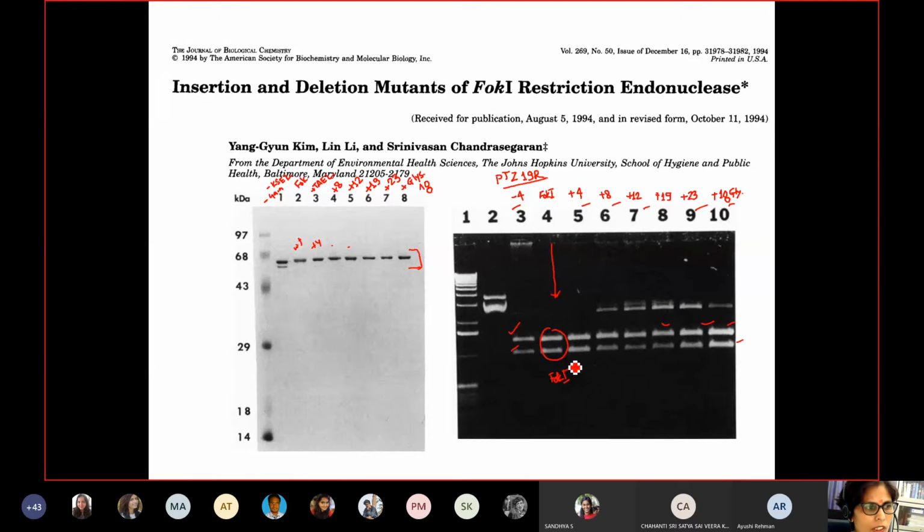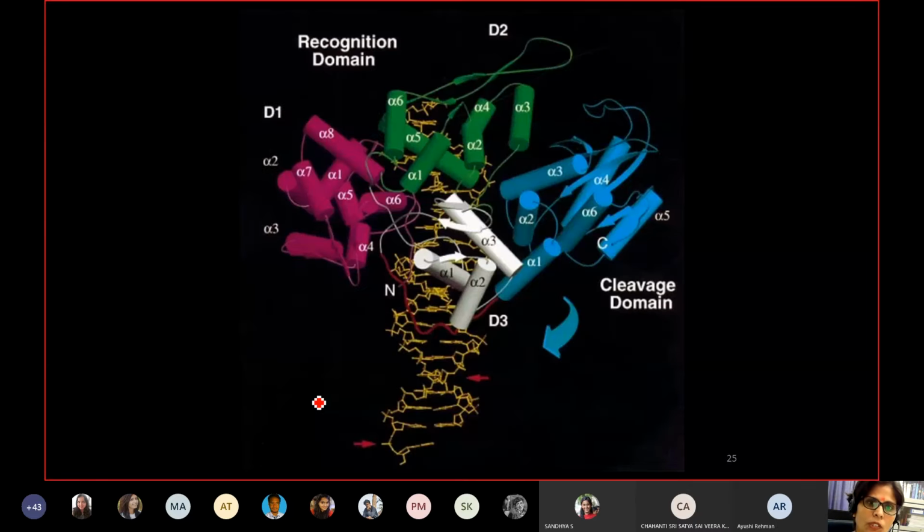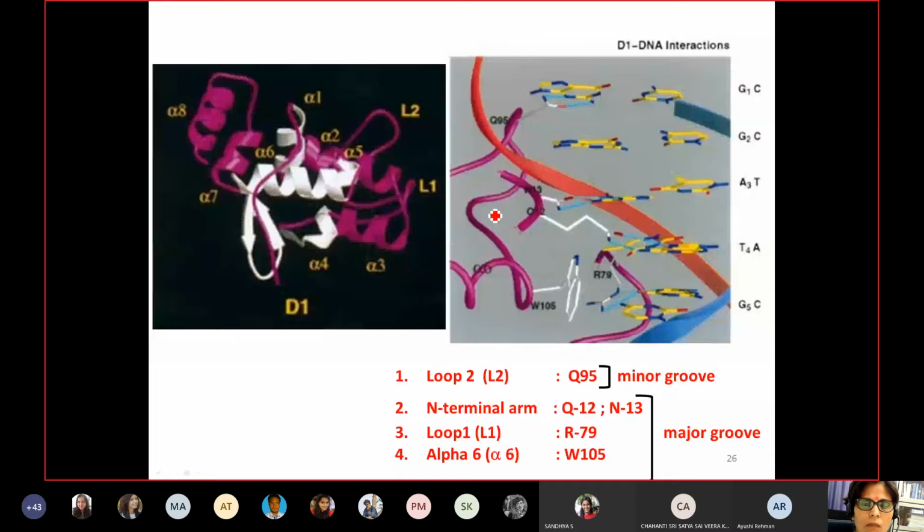Now coming to the structure of your FokI enzyme. The first time, the Aggarwal group showed the complete structure of the FokI enzyme. Although this was the monomeric structure, they were able to capture it, and prominent details of the structure came from the crystals. These were subdivided into three domains, D1, D2 and D3, and more prominently the cleavage domain as shown here. The important point from this structure is how these domains make contacts with your loops, or with your D1 domain or your D2 domain.